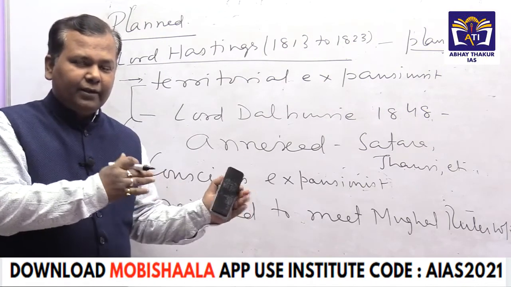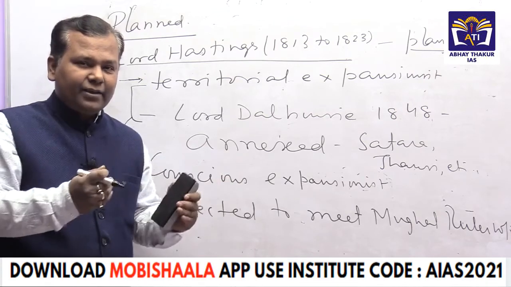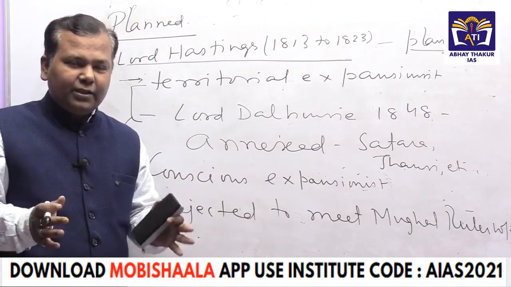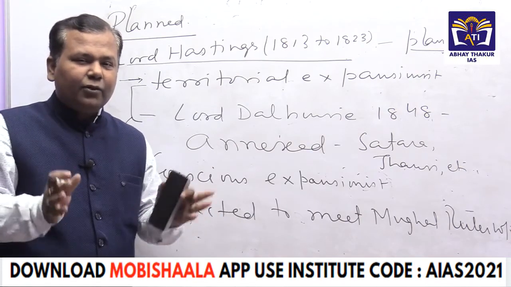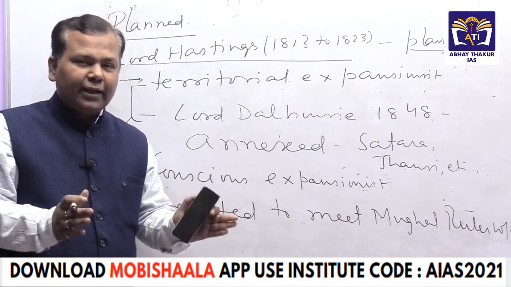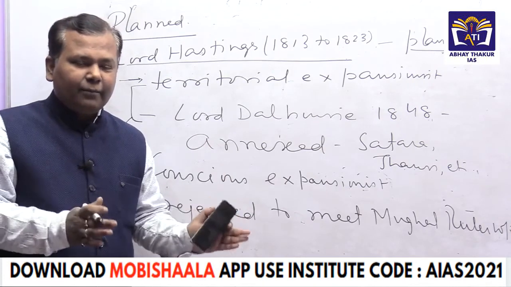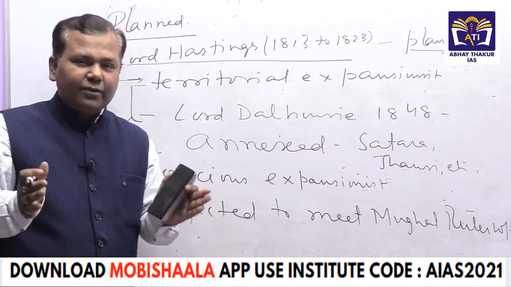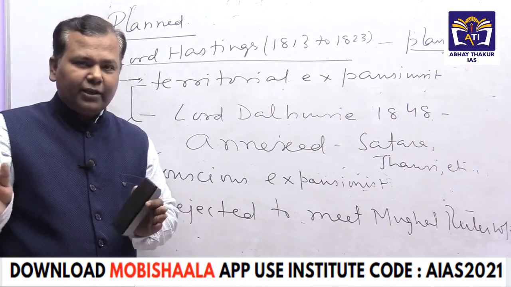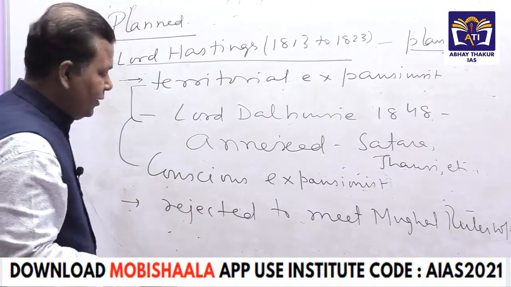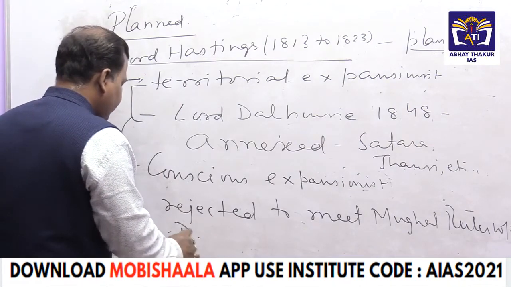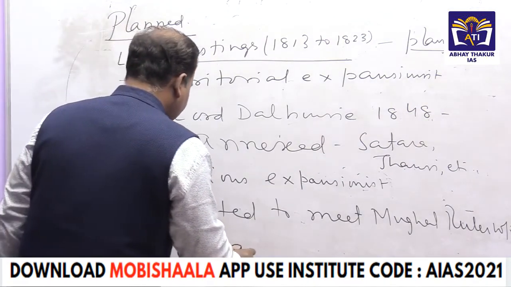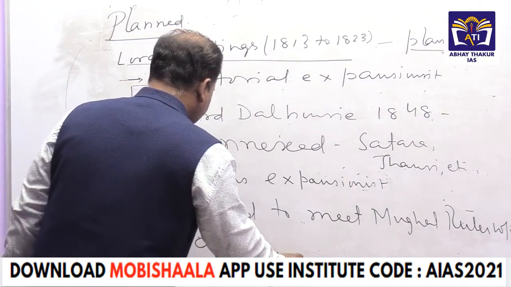Earlier, the Mughal rulers were taking taxes from the British. Now the position came that deliberately and consciously they were avoiding meeting the Mughal ruler. So at this point of time, it became highly clear that British political domination upon India was planned. This also gave the concept of paramountcy in practical terms.